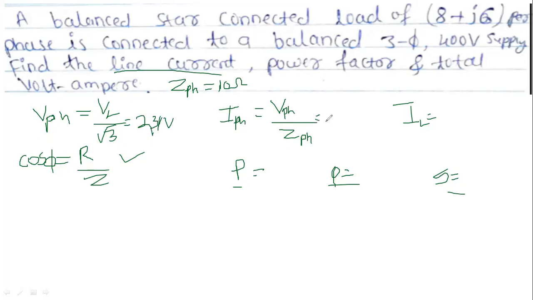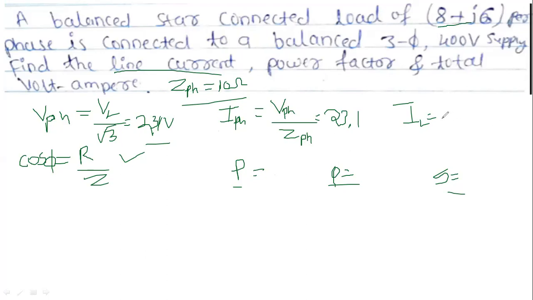231 divided by 10 is 23.1. Because VPH we have identified and Z phase they have given, IPH equal to VPH by ZPH.